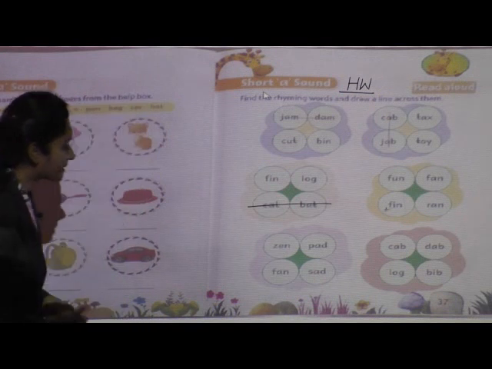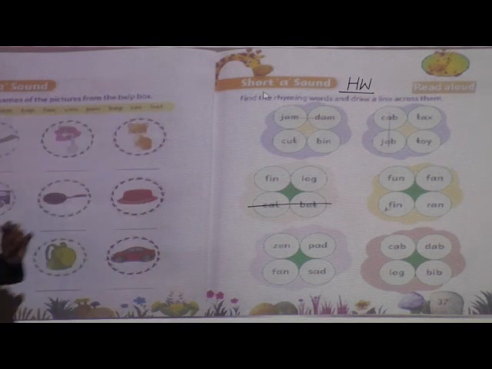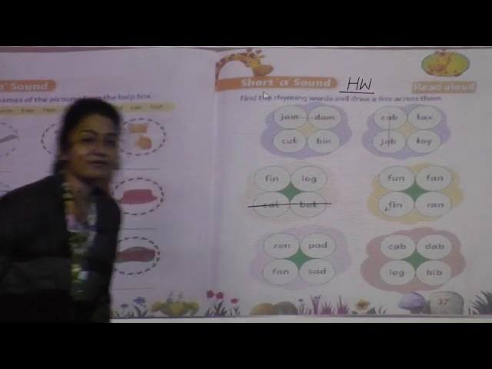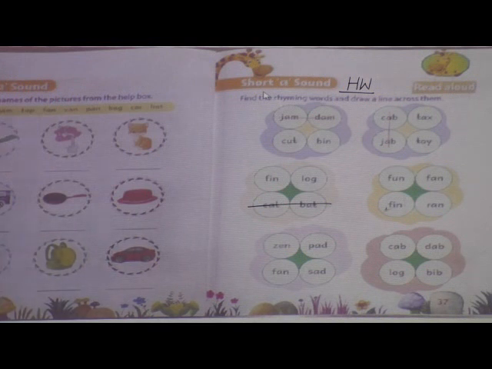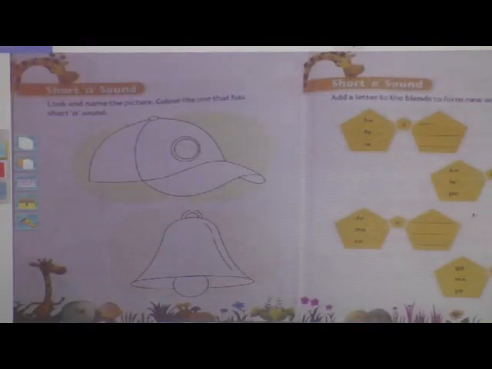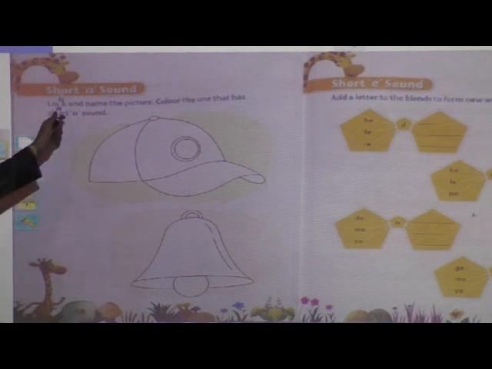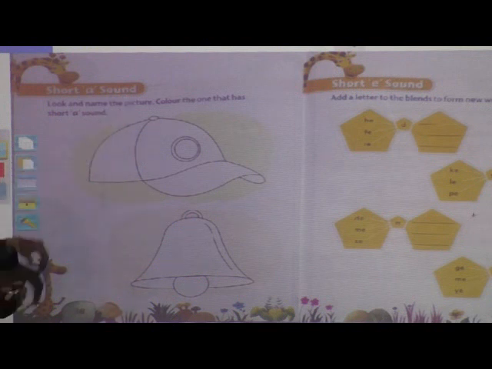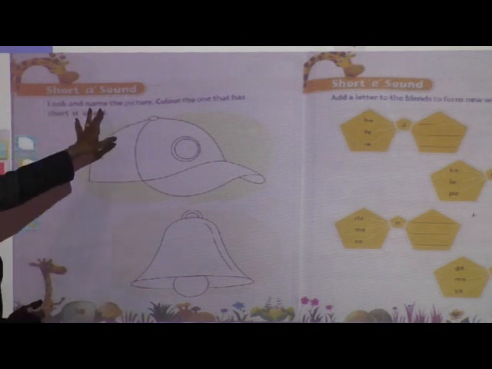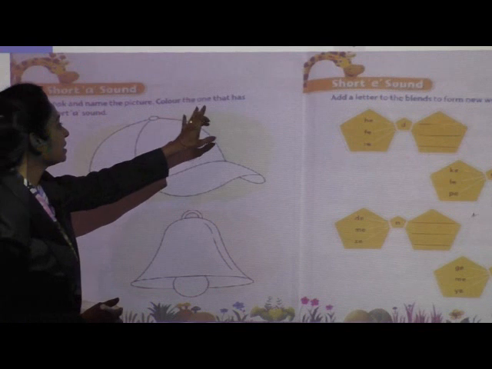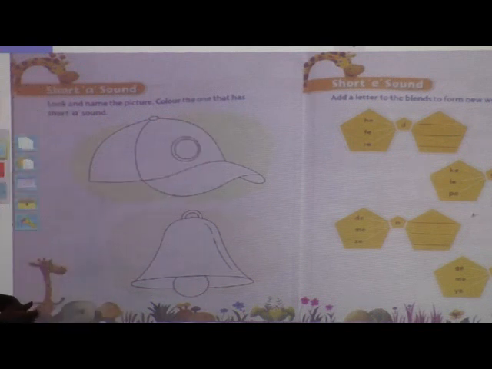Now come to page number 38. After 37, which number will come? Yes. So turn the page and come to page number 38. Okay, children, I hope you have opened page number 38. Short A sound. Now what is this? Look and name the picture. Color the one that has short A sound.